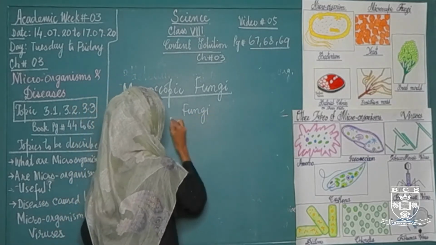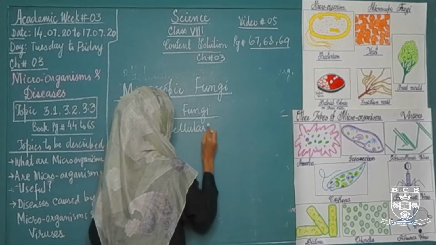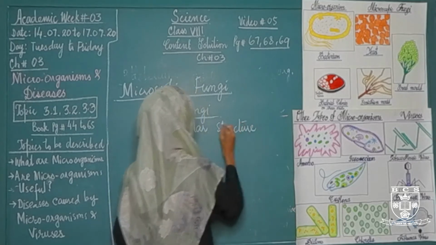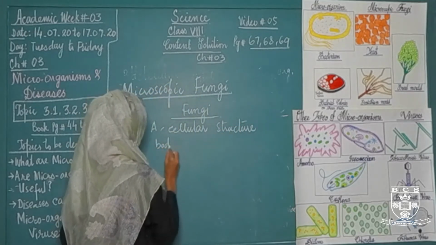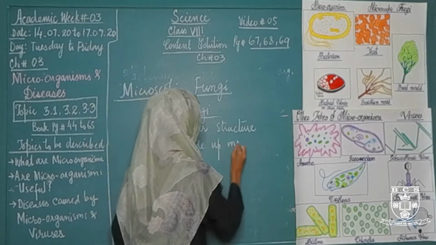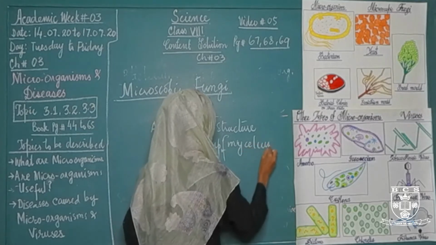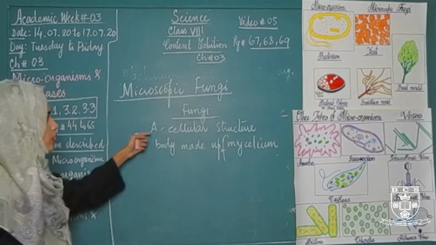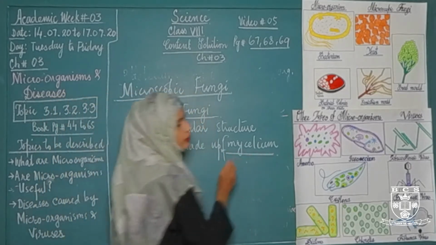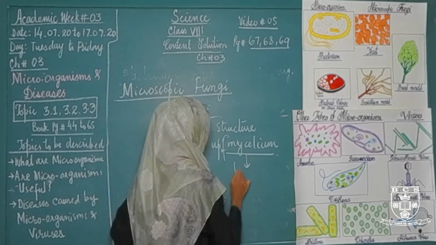Fungi are acellular structures whose body is made up of mycelium. And what is mycelium? Mycelium is the thread-like structure which we call hyphae.